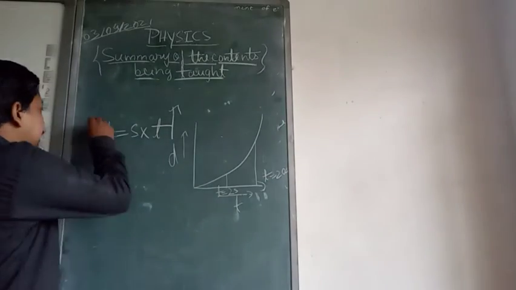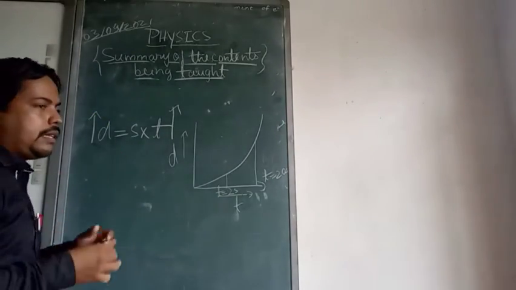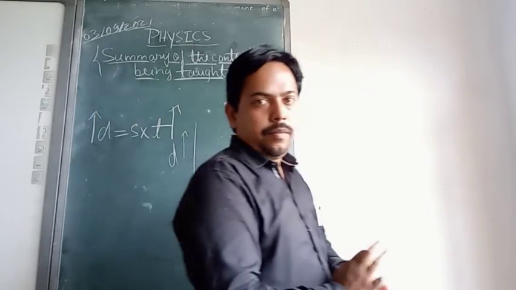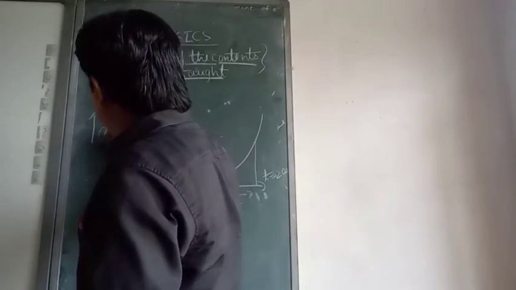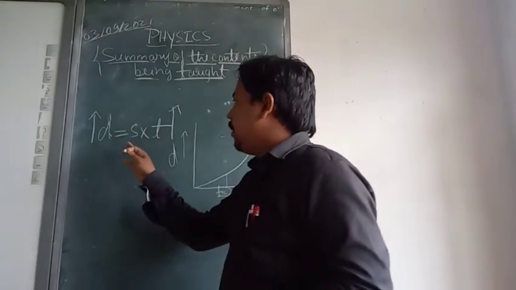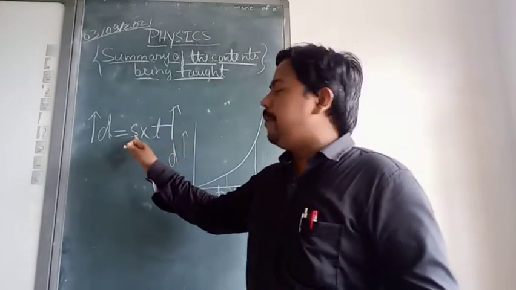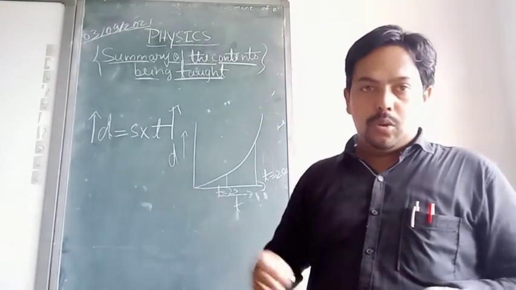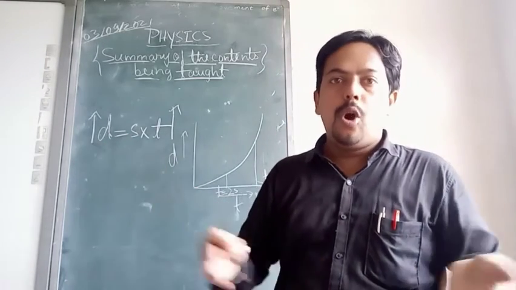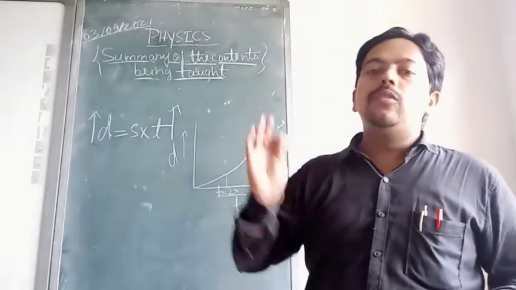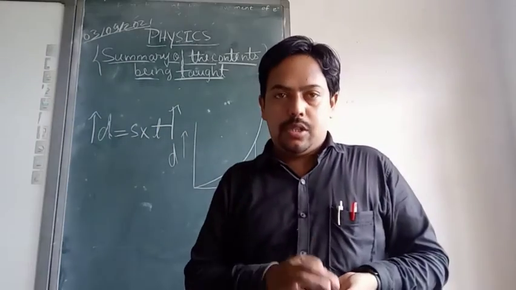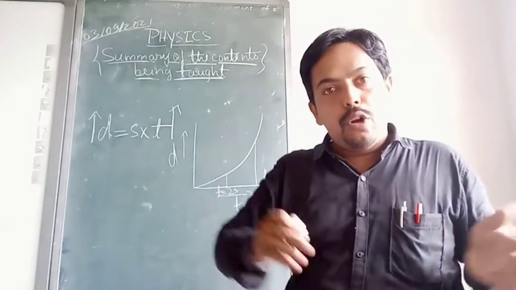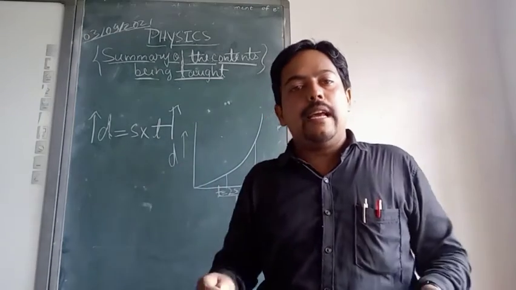So correspondingly the displacement of the particle will also be big. And if displacement is big, there will be some speed over that long range. So in that case, what do we calculate? We calculate the average velocity.